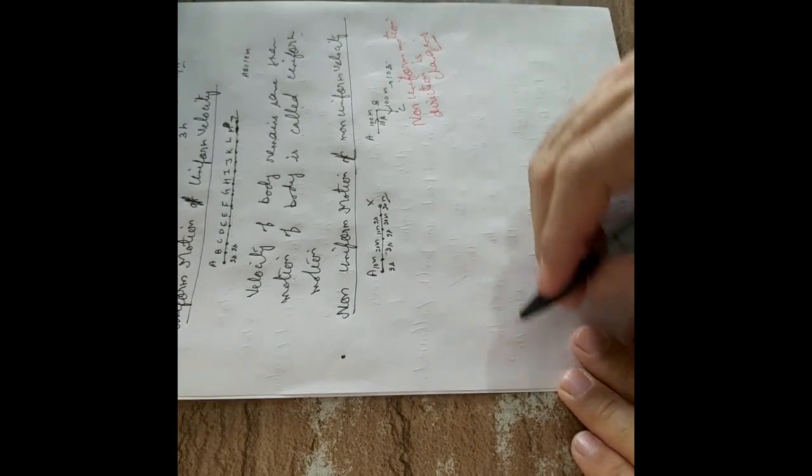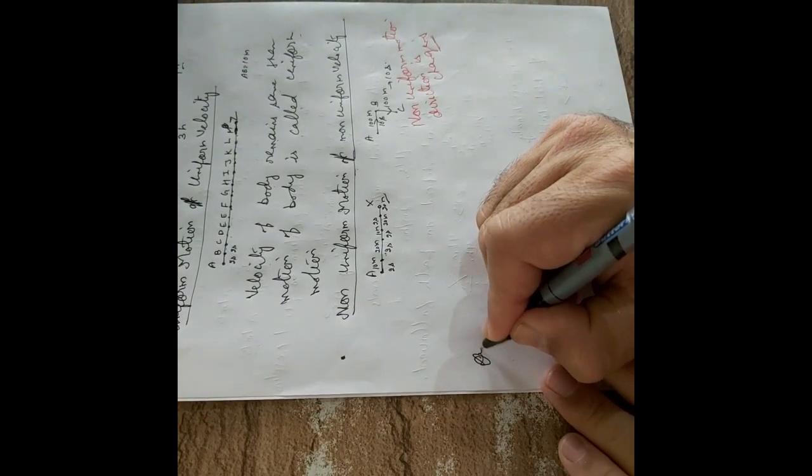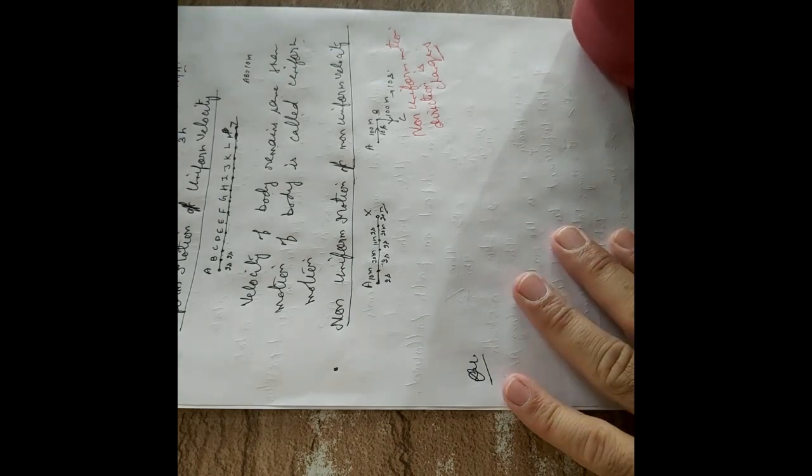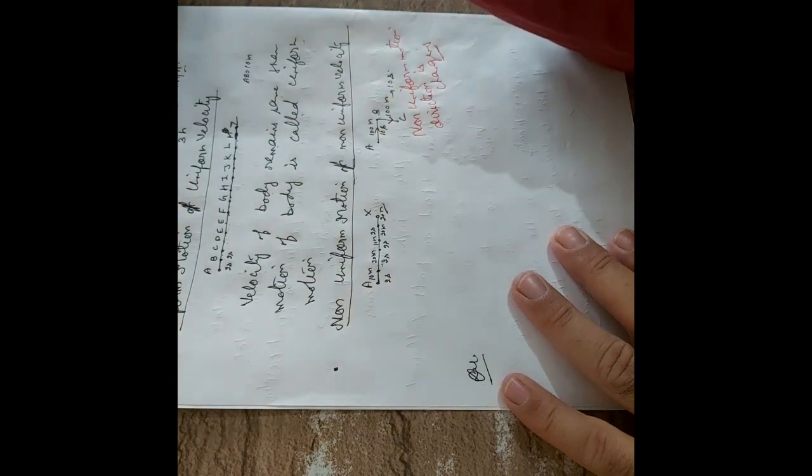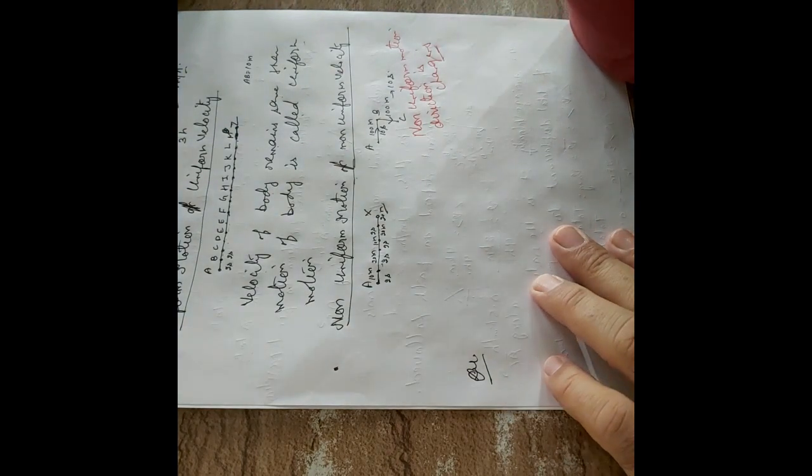Let's do a large number of the questions, and there is one question that I am asking you once again. Just work on this. Listen to me very carefully about this concept. In the concept of uniform motion and non-uniform motion, what I said, if a body covers equal displacements in equal intervals of the time, however small the time intervals may be, we say uniform motion or uniform velocity.